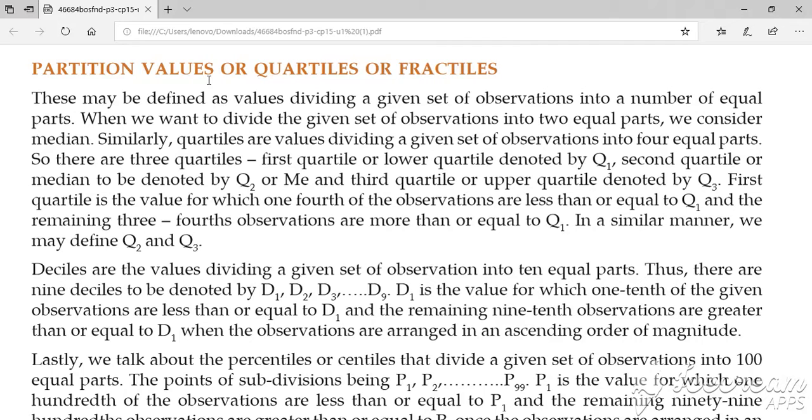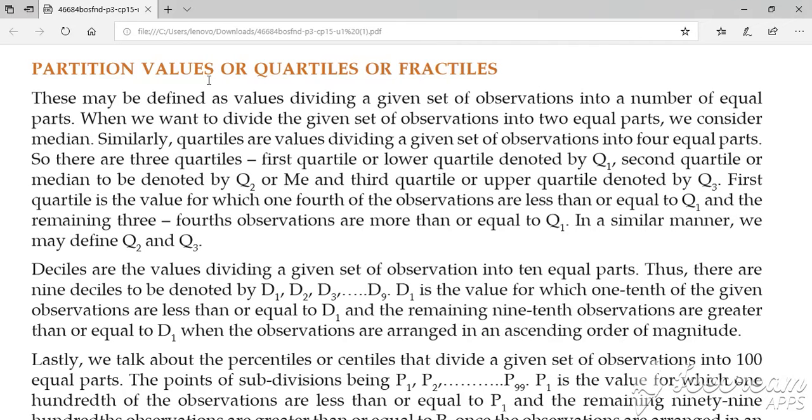So partition is nothing but a line which divides your data into some parts. So this gives you partition. For two partitions I require only one line. If I want three partitions, how many lines do I have to draw?